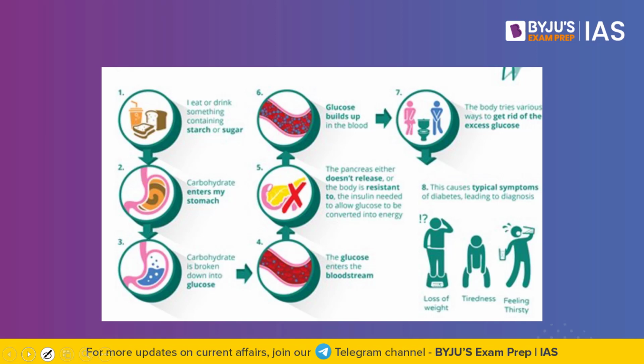How does it occur? We have one of the hormones called insulin. Insulin is a hormone which is made by the pancreas. Our body usually breaks down most of the food that we eat into sugar, which is nothing but glucose, and this is released into the bloodstream. So when the blood sugar level goes up, it also signals to the pancreas to release the insulin. And when the pancreas is no longer able to make the insulin, or when the body cannot make good use of the insulin it produces, it results in what is called diabetes.